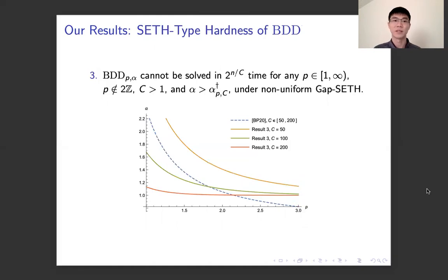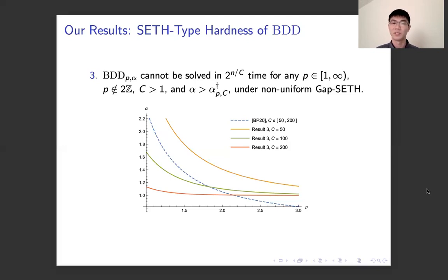Our result 3 is an SETH-type hardness of BDD. It says that BDD cannot be solved in 2 to the n over c time for any norm p that is not an even integer, any c larger than 1, and any alpha larger than alpha dagger, under non-uniform gap SETH.